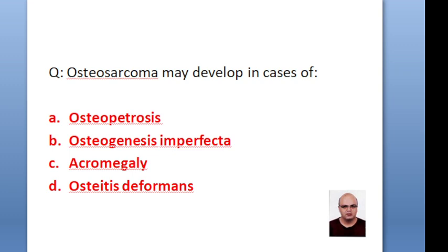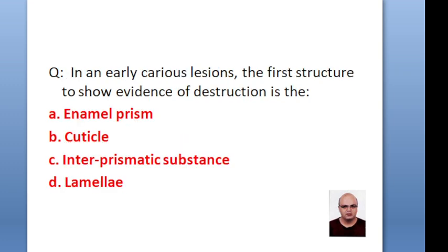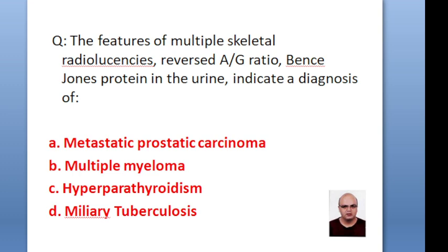Osteosarcoma may develop in cases of osteopetrosis, osteogenesis imperfecta, acromegaly, osteitis deformans. The correct option is osteitis deformans. In an early carious lesion, the first structure to show evidence of destruction is enamel prism, cuticle, inter-prismatic substance, lamella. The correct option is inter-prismatic substance.